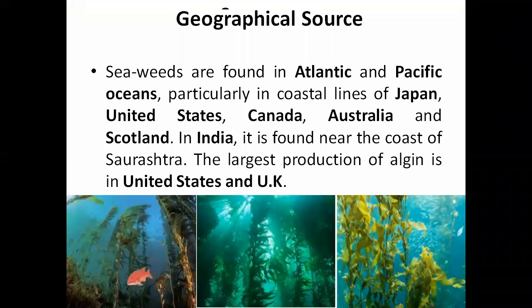When we talk about the geographical source, it is the place on earth where the seas are situated in which these plants can grow and the algal growth can be extracted. Seaweeds are found in the Atlantic and Pacific oceans, particularly along the coastal lines of Japan, the United States, Canada, Australia, and Scotland.